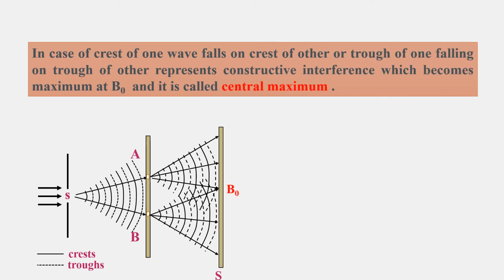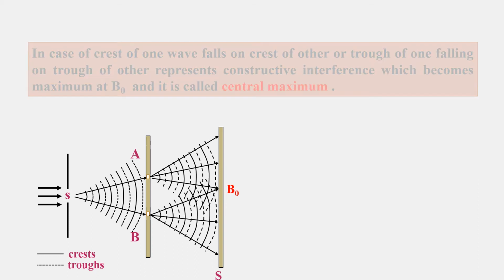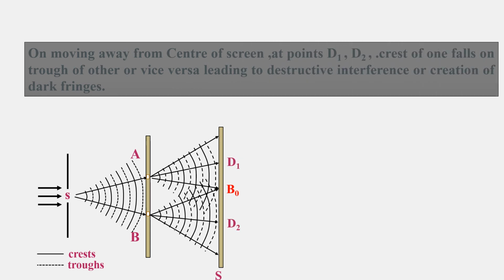In the case where the crest of one wave falls on the crest of the other and the trough of one wave falls on the trough of the other, this represents constructive interference, which becomes maximum at B0, and it is called the central maximum. On moving away from the center of the screen, at points D1 and D2, the crest of one falls on the trough of the other or vice versa, leading to destructive interference or creation of dark fringes.